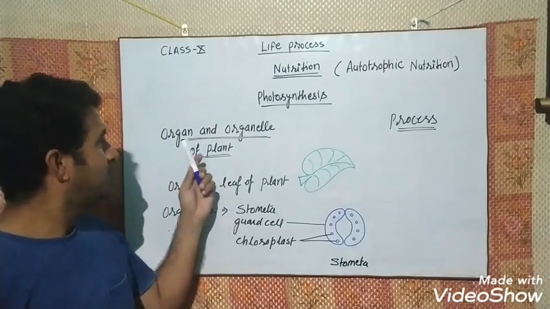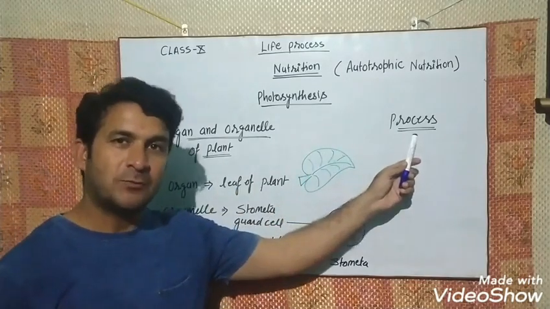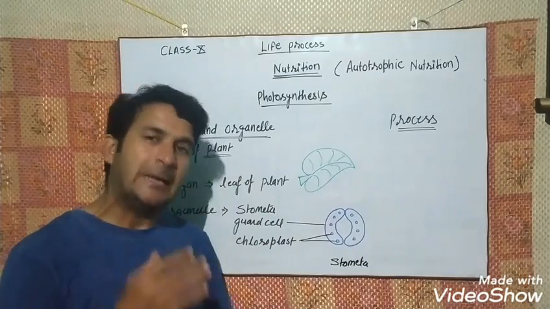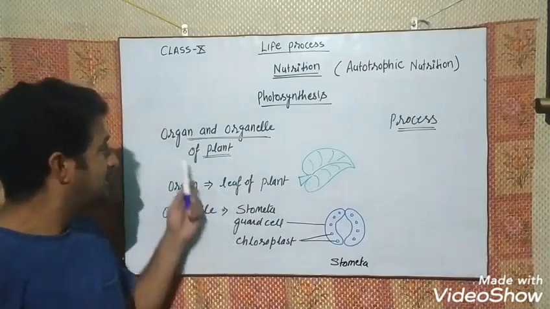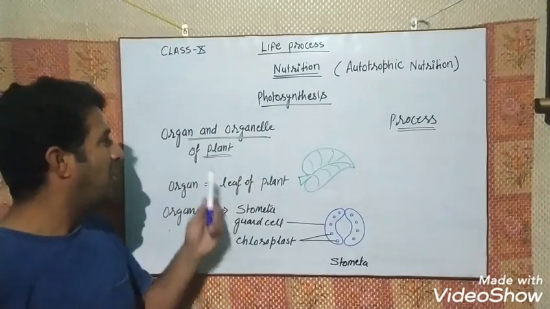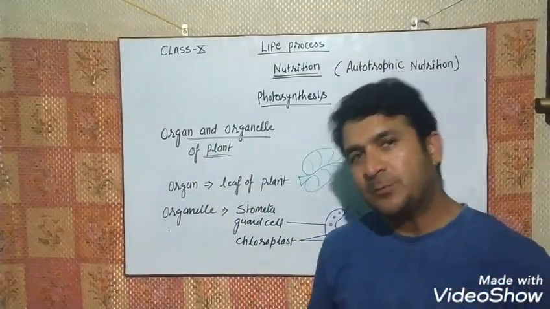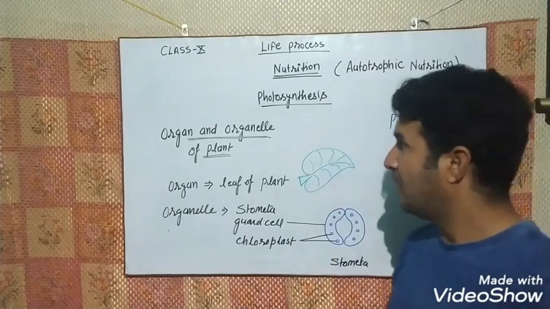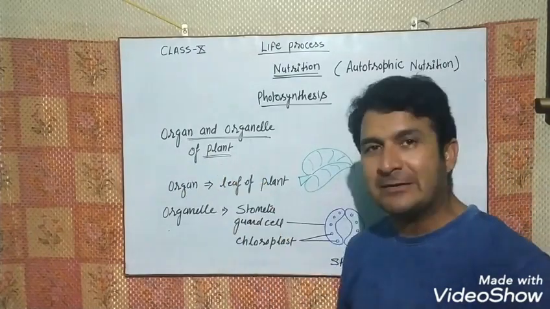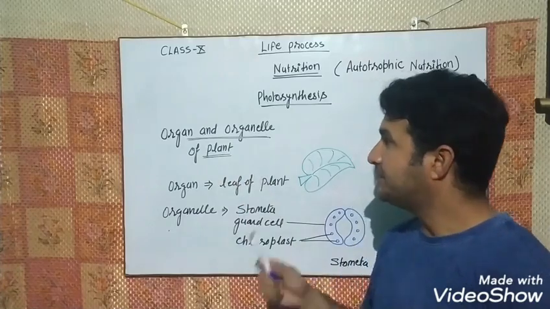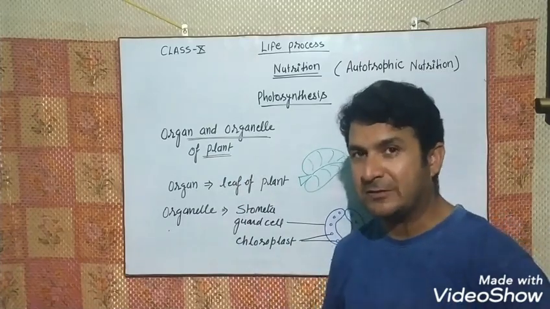One is the process of photosynthesis, which we will discuss in detail after this, and the second is about the organ and organelle of the plant which help in the photosynthesis process. So first we will discuss the organ and organelle of the plants.